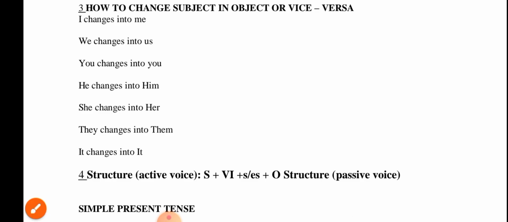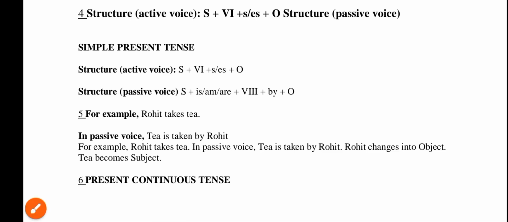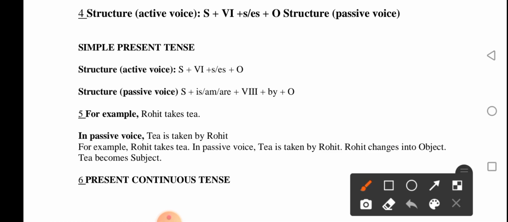So let's proceed. Now, when we see the active and the passive voices, they can be used in many tenses. They can be used in simple present tense, present continuous tense, present perfect tense, simple past tense, past continuous tense, simple future tense, and even in future or conditional tenses. So let us see one by one.